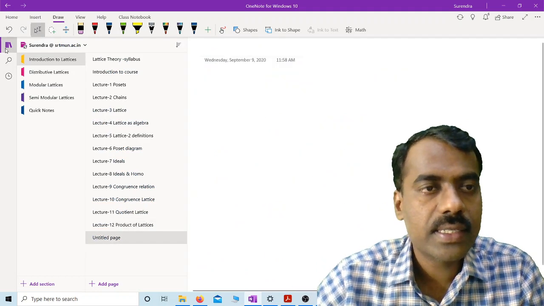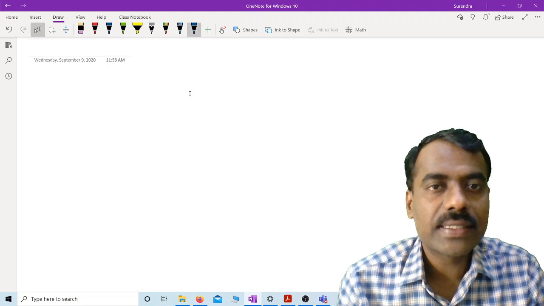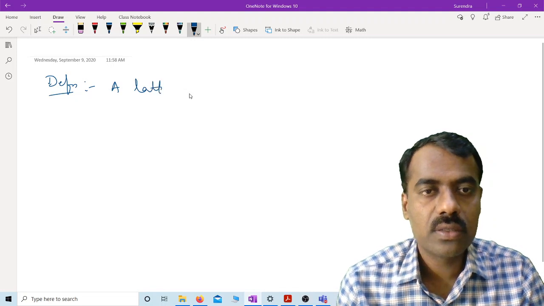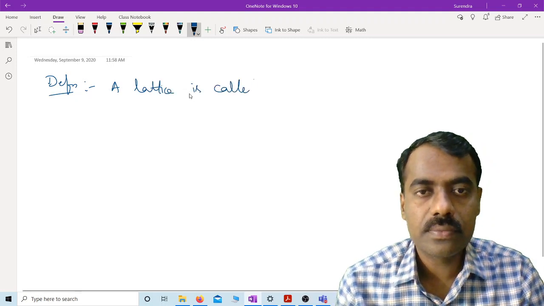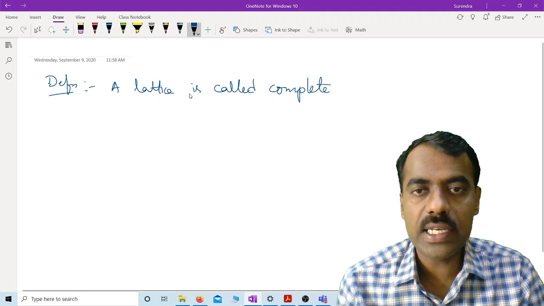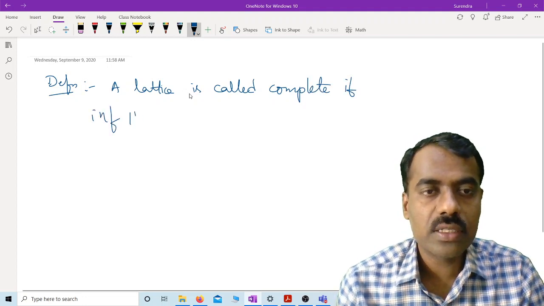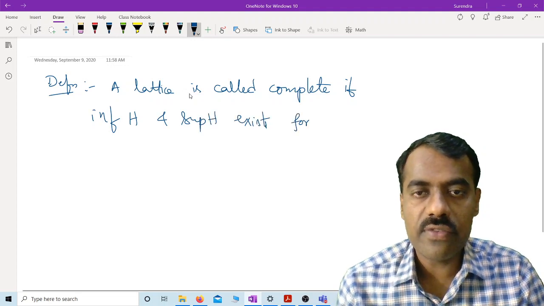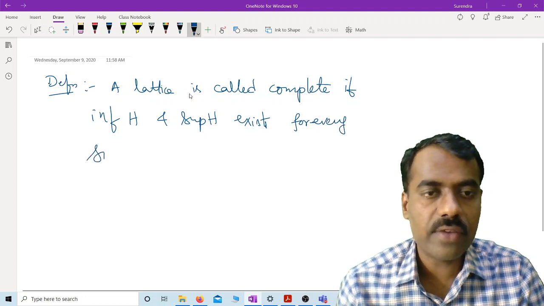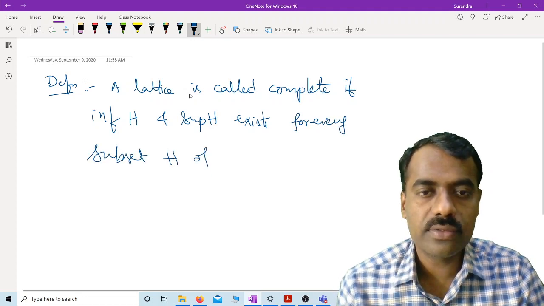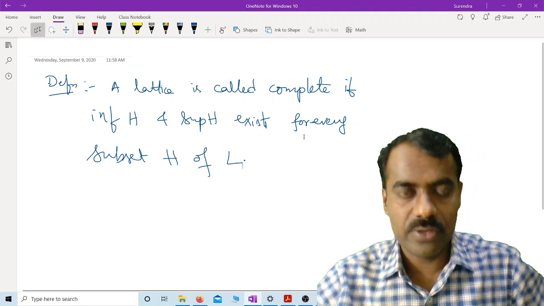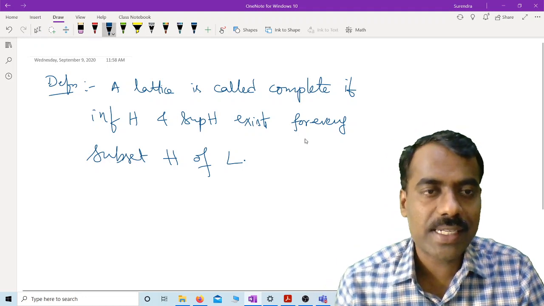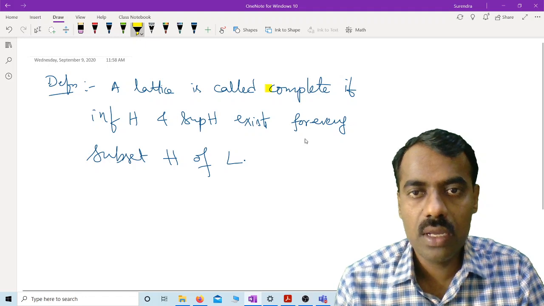So we'll discuss what is meant by complete lattice. A definition is that a lattice is called complete if the infimum of H and the supremum of H exist for every subset H of L, not necessarily finite. Of course, if it is finite, then it is a lattice. We are going one step ahead. If it is true for every subset, then we say that set is called a complete lattice.